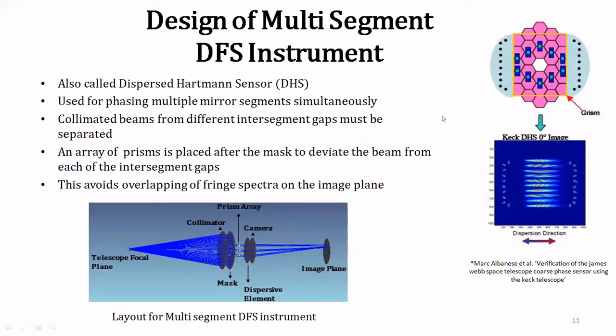We did the optical design of a multi-segment DFS instrument. As in the practical case, we would have to sample the light from multiple intersegment regions simultaneously. As can be seen here in the figure, the green circles are the masks to sample the light from the intersegment region, and the blue one is the prism. Prisms are used to deviate the collimated beams after the mask, such that the fringes can be separated on the detector plane. So this is the basic layout of the multi-segment DFS instrument.